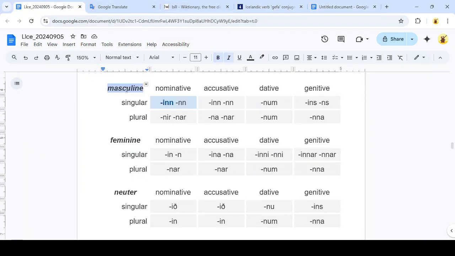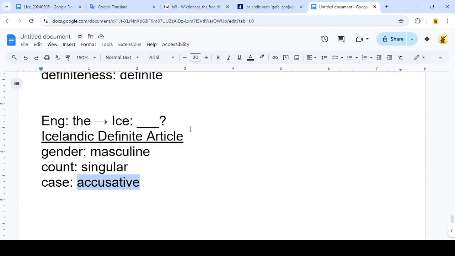So here we've got masculine, so that's going to be this block of spellings. We've got singular, so we're looking at this row of spellings. And we've got the accusative case, which is this column of spellings. So masculine, singular, accusative. The definite article should be the suffix inn or nn, but I'll just fill in inn here.